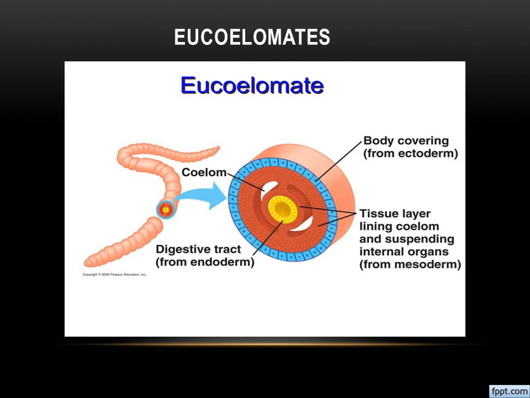This is the third one, that is eucoelomates. It is clearly mentioned here that this cavity is exactly present. Right? So look at the figure. The outer layer is this ectoderm, the middle layer is this mesoderm, and this inner layer is this endoderm. And the endoderm is marked in yellow color.